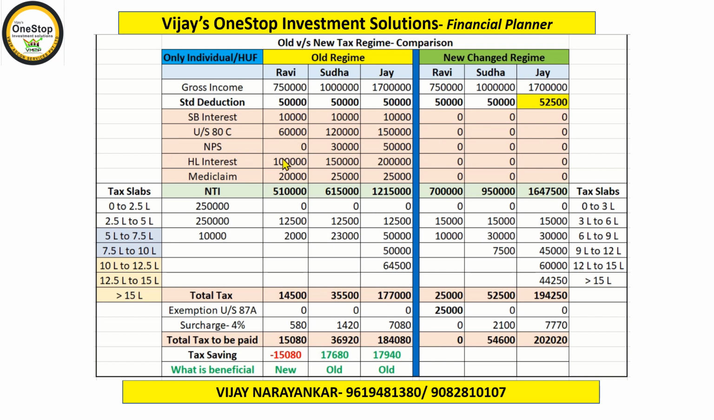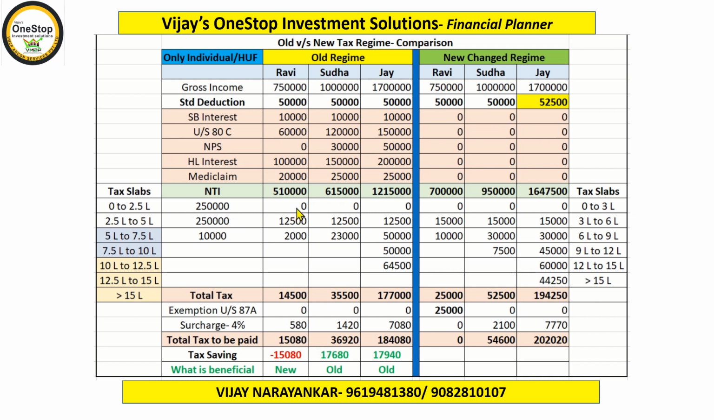So if you adjust all these investments which he has done, including standard deduction allowed, the net taxable income of Ravi is 5,10,000. So we know the net income of Ravi is 5,10,000, and let's calculate the tax as per the slabs. We know the slabs also, that I have already told you.